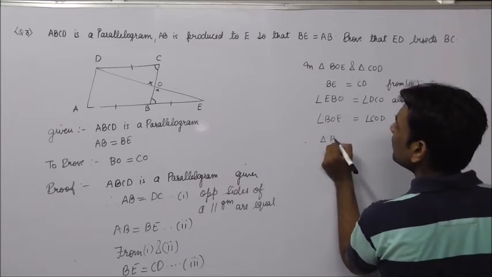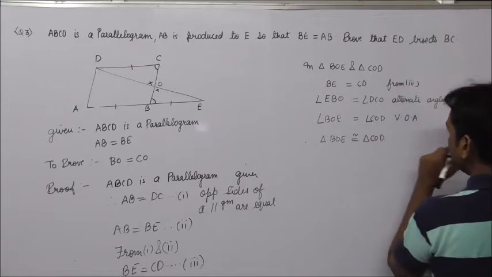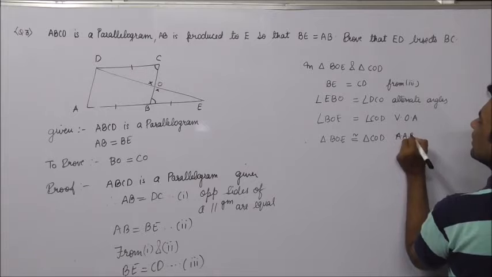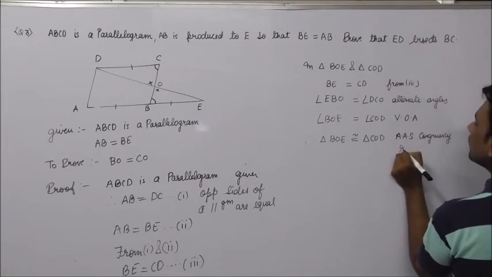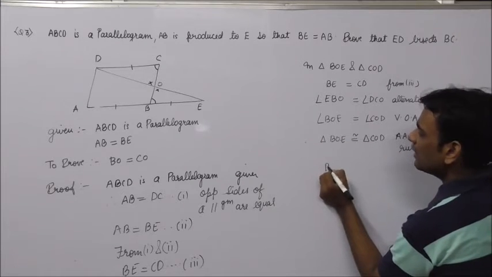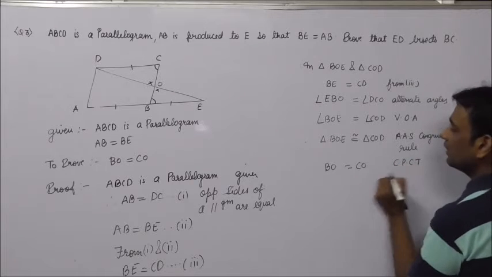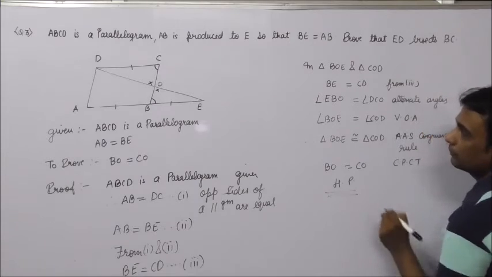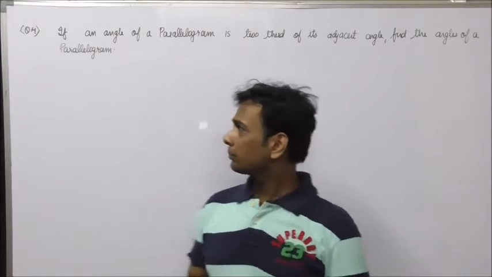Therefore triangle BOE is congruent to triangle COD, AAS congruency rule. Now once these triangles have become congruent, I can say BO is equal to CO, CPCT. Hence proved. Okay, let us take the next question.